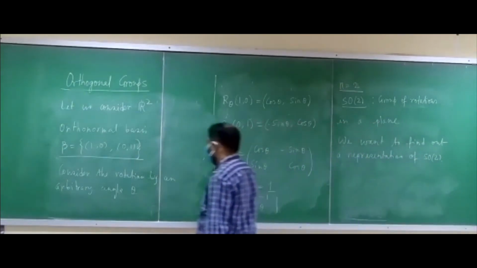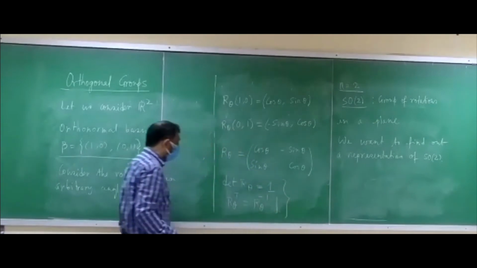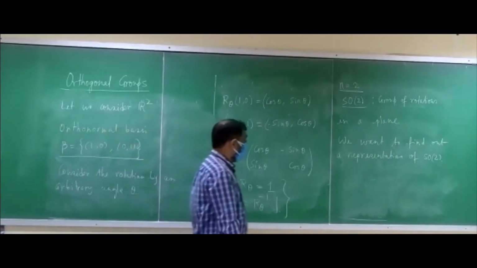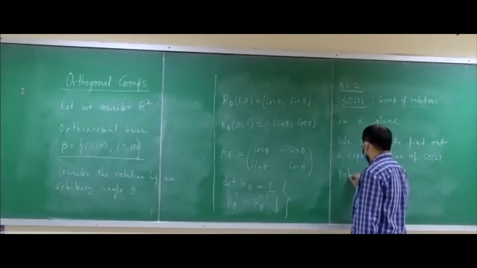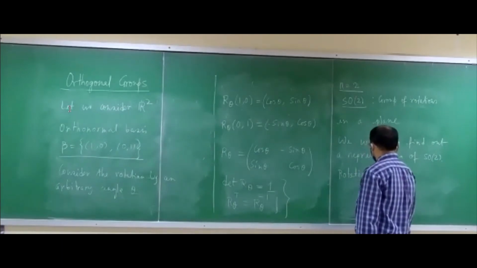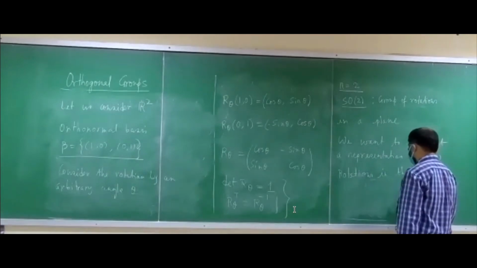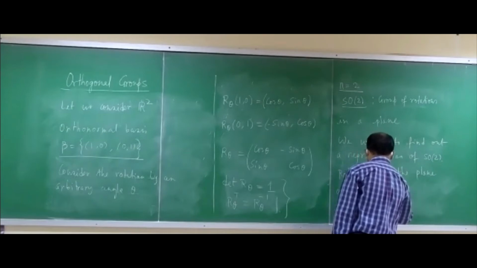Anyways, we see that these two properties are satisfied. The determinant of this is 1 and R theta transpose equals R theta inverse. So the rotations in the plane are indeed in SO(2).